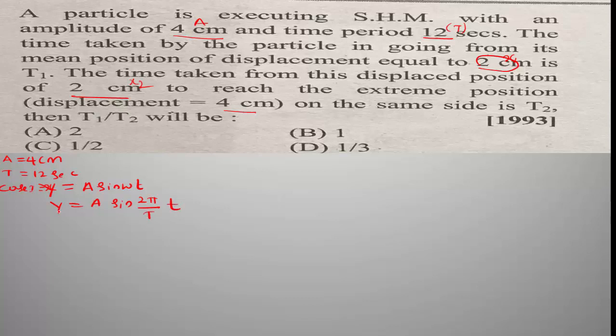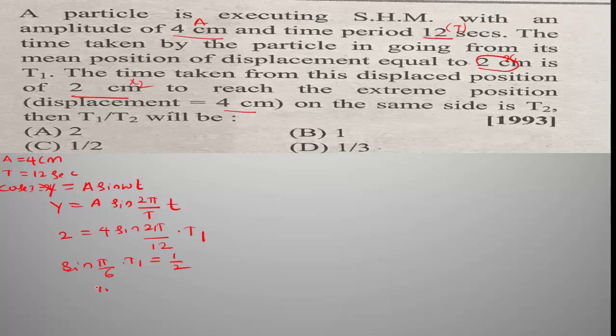Here the displacement is 2 and the maximum amplitude is 4. So 2 is equal to 4 into sine of 2 pi divided by the time period T, which is 12 seconds, into t1. Now we get sine of pi by 6 into t1 is equal to 2 by 4, that is 1 divided by 2.